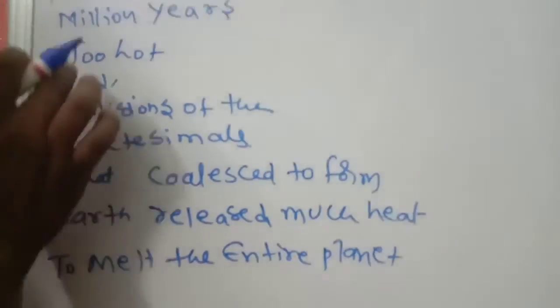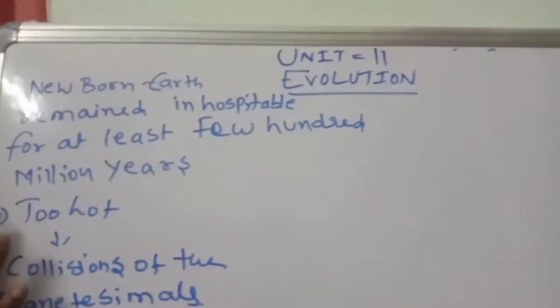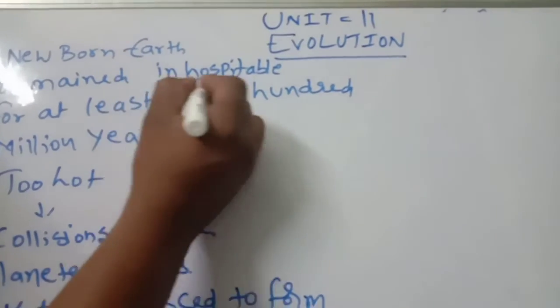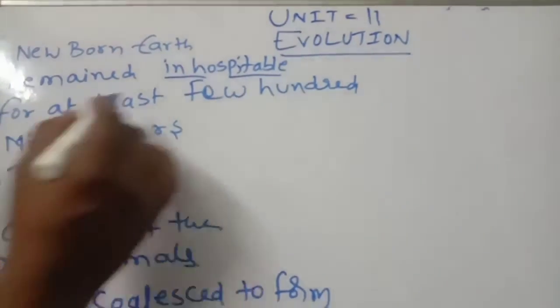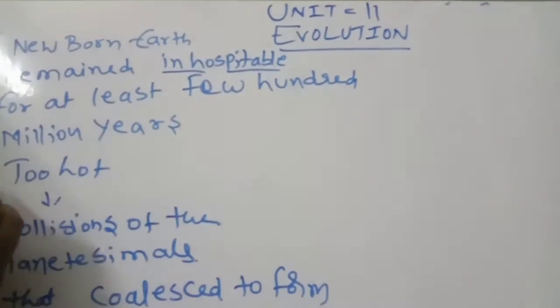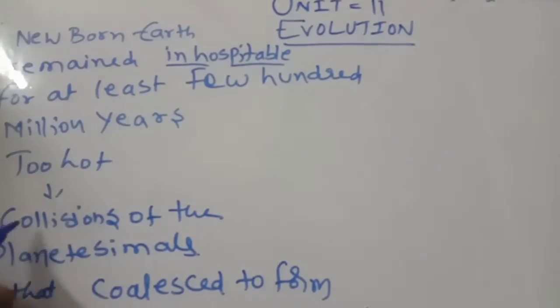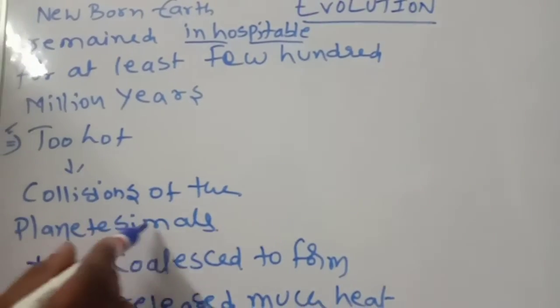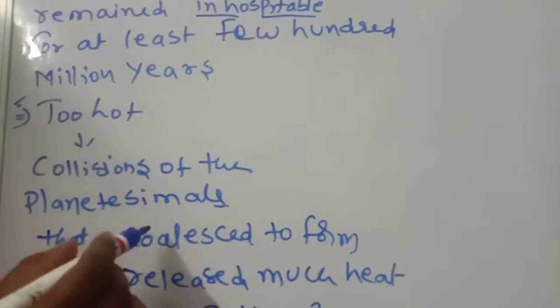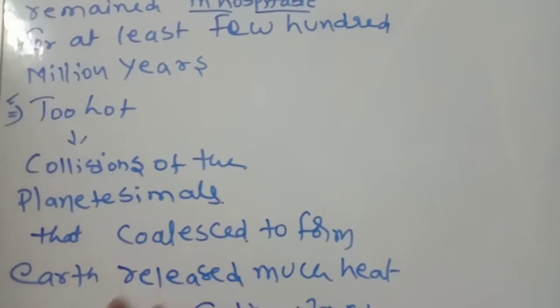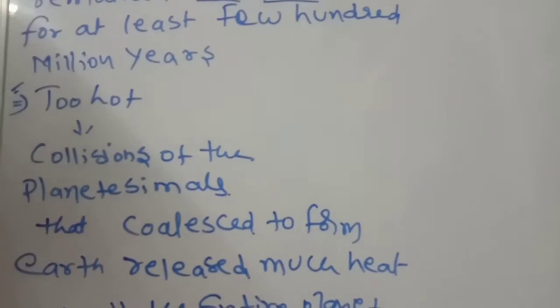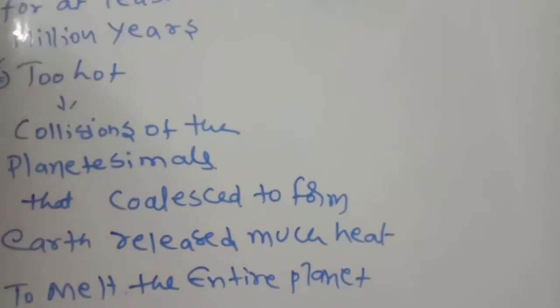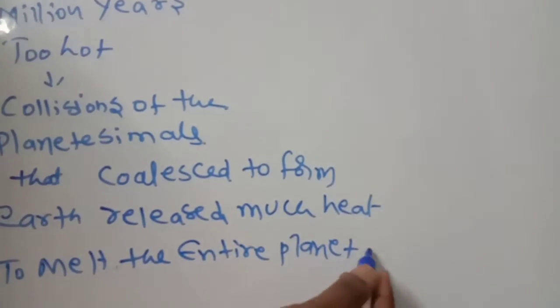So what do you understand? The newborn earth remained inhospitable, not able to support life, for at least a few hundred million years. Why? It became too hot. Why too hot? Because the collisions of the planetesimals that coalesced to form Earth released too much heat to melt the entire planet.